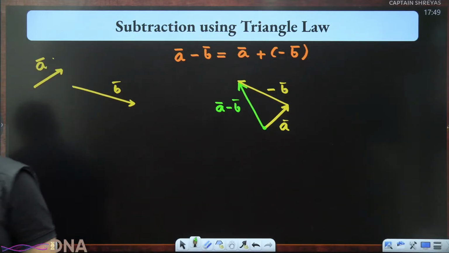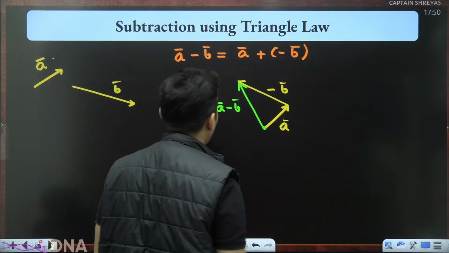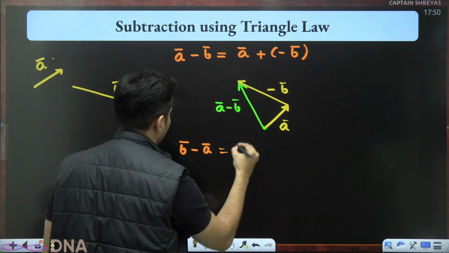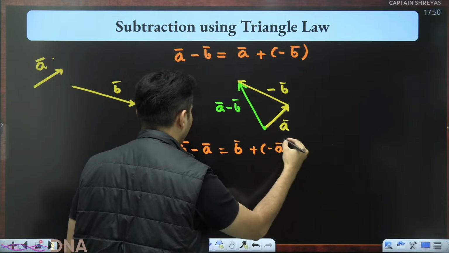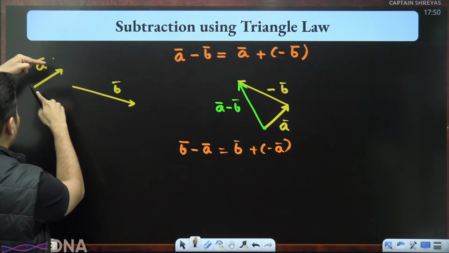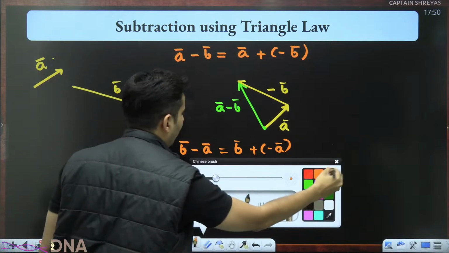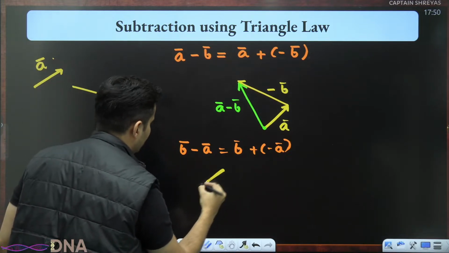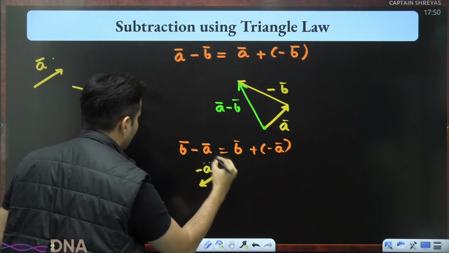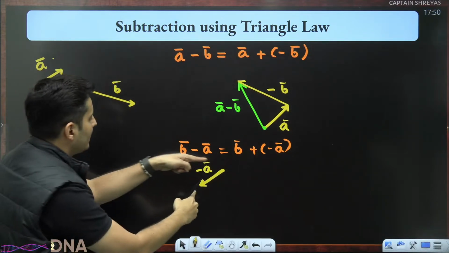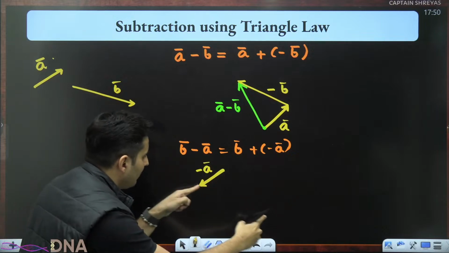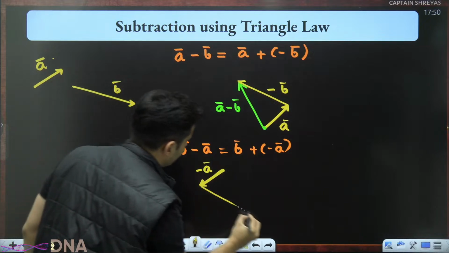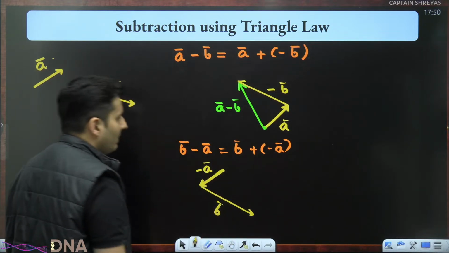Perfect. Awesome. Okay. Sir, can you now do B bar minus A bar, sir? Okay, I will do it. B bar minus A bar is nothing but B bar plus negative A bar. Negative A bar. Turn it opposite. Minus A bar. I turn it like this. So this is minus A bar. Okay, minus A bar is here, B bar, bring him here somewhere, head, tail. So basically something like this. Okay, so this is basically your B bar.